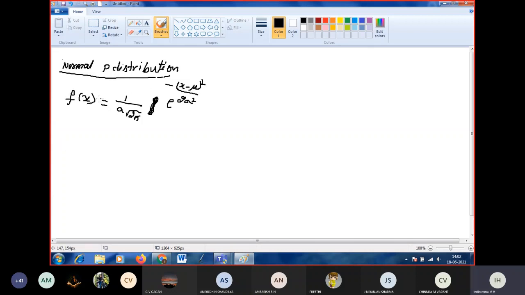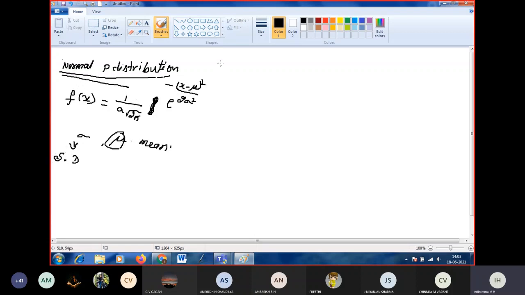Normal distribution function is f of x is equal to 1 by sigma into square root of 2 pi into e to the power of minus of x minus mu whole square divided by 2 sigma square. What is sigma and mu here? Mu is nothing but the mean, and sigma is nothing but the standard deviation for the normal distribution.